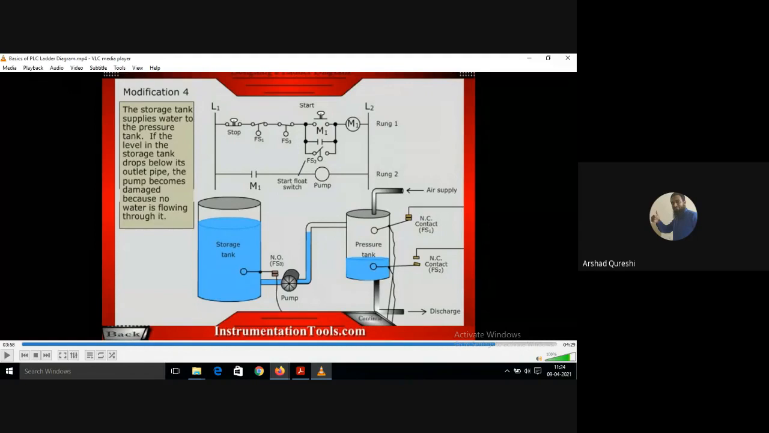So this FS3 has to be connected here, in series with rung 1. As soon as it opens, no latching will work, no current will flow to the pump. Latching will also stop. Just observe it. What is written? The storage tank supplies water to the pressure tank. If the level in the storage tank drops below its outlet pipe, the pump becomes damaged because no water is flowing through it.